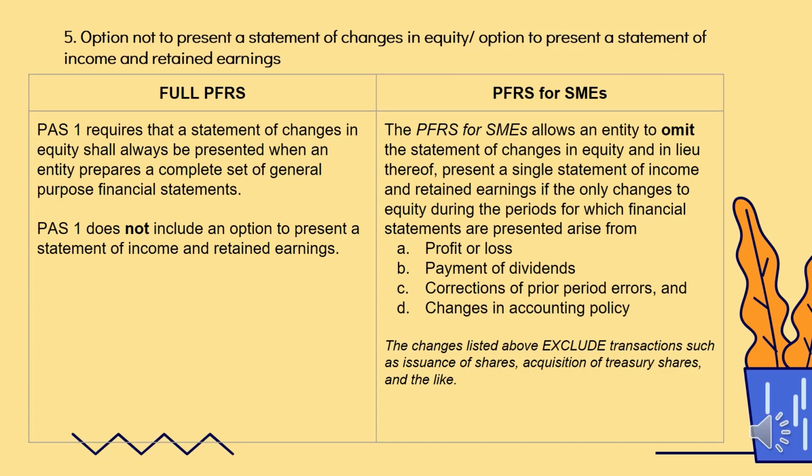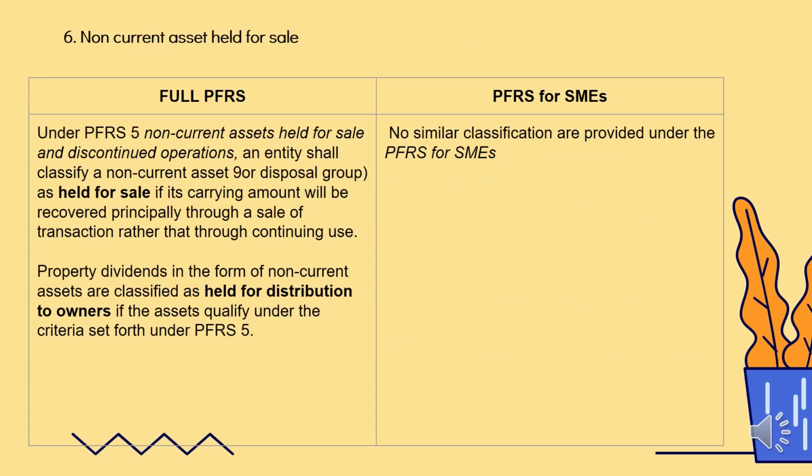Allows the entity to omit the statement of changes in equity in lieu thereof. Kapalit daw is to present a single statement of income and retained earnings. If the only changes to equity during the period, ang nagbago lang yung equity mo sa pamamagitan lang nitong 4. Kapag nagkaroon ka ng income or ng loss, nagbayad ka ng dividends, nagkaroon ka ng correction of prior period error, and nag-change ka ng accounting policy. Hindi kasama doon ang transactions such as issuance of shares, acquisition of treasury shares, and the like. It means kapag may transaction ka katulad ng mga nabanggit, huwag na pagsamahan yung presentation ng income and retained earnings dahil magulo.